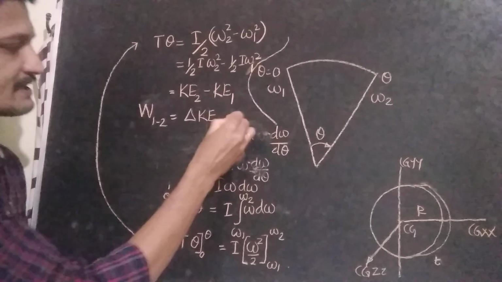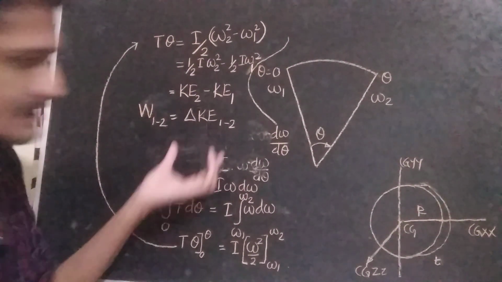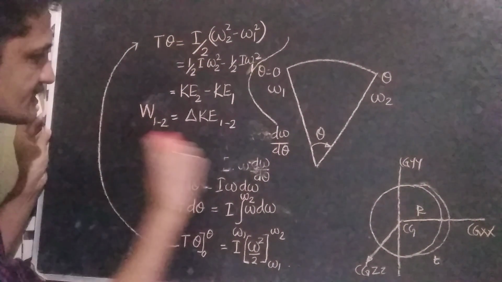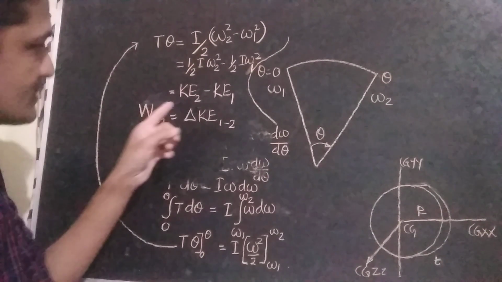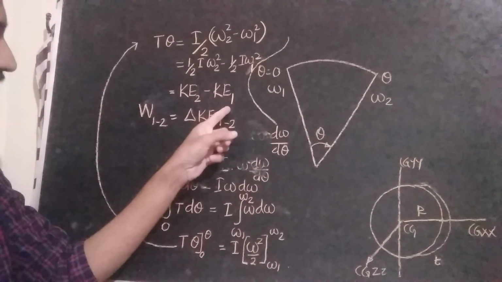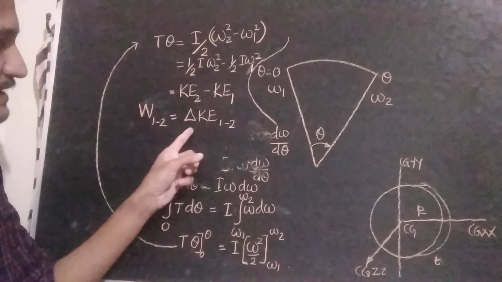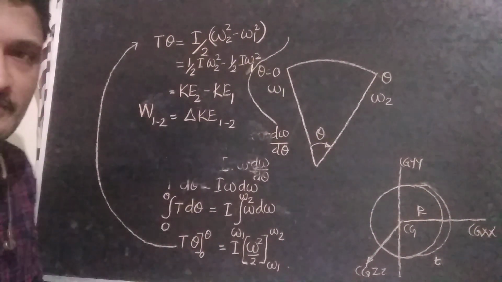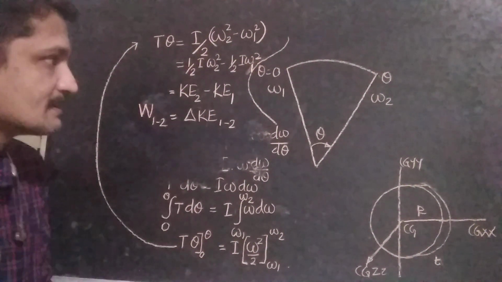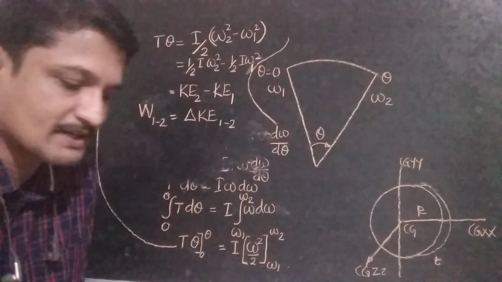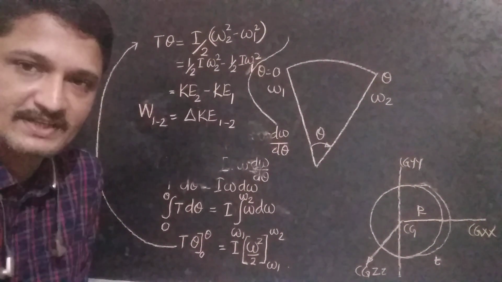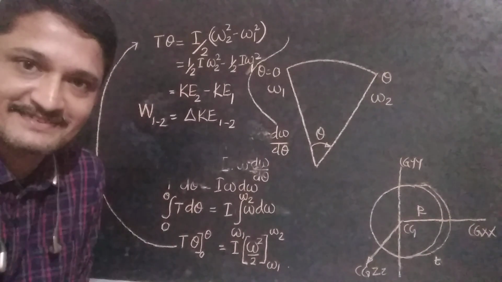Change in kinetic energy means final kinetic energy minus initial kinetic energy, and the work done W 1 to 2 is equal to the change in kinetic energy during the same motion. This is the work energy principle, the work energy equation of rotation. Okay, thank you all.